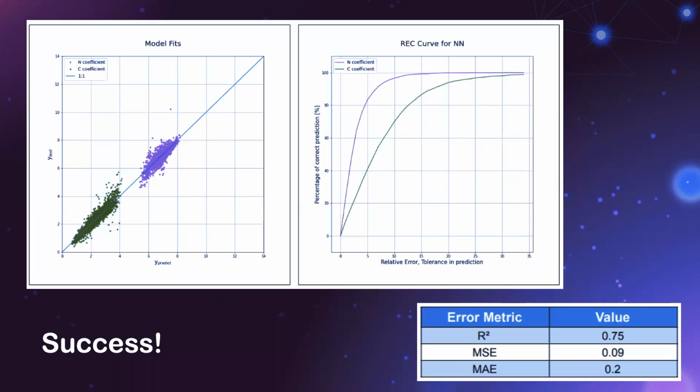The panel on the left is a scatter plot of the predicted values against the test values, with N in magenta and C in green, closely following the y equals x line. The panel on the right contains the regression error characteristic or REC curve. As the relative error in the prediction increases, the percentage of correct predictions quickly tends to 100% for N, with C closely following behind. Using the scikit-learn metrics module, I then returned various different error metrics shown in the bottom right corner. While the present model is not perfect, it is very close.